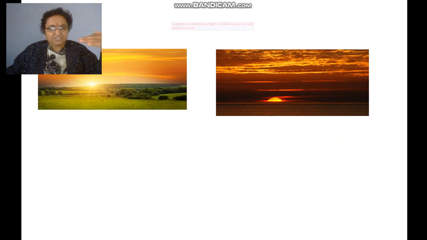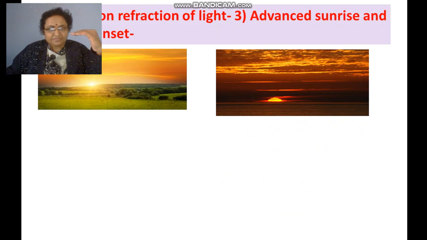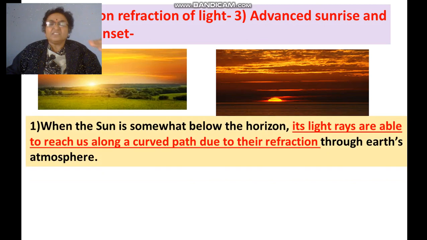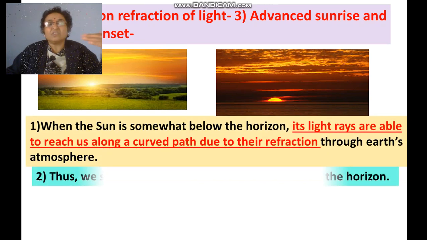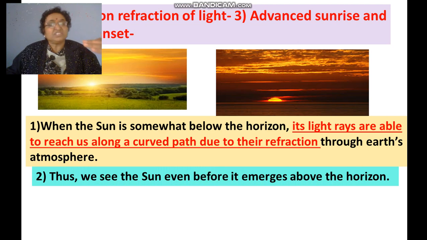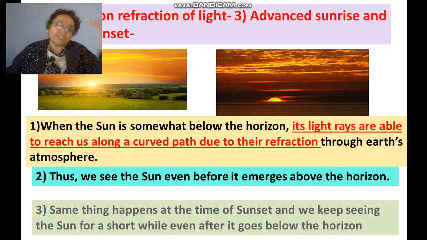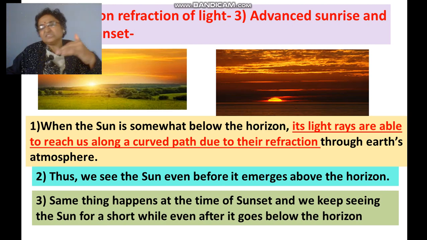The third example is the early sunrise and delayed sunset. What happens in this early sunrise and delayed sunset? This is also refraction of light. The light rays are able to reach us along a curved path due to their refraction. We see the sun even before it emerges above the horizon. The same happens at the time of sunset also, and even after it goes below the horizon, we can see the sun for a short while.